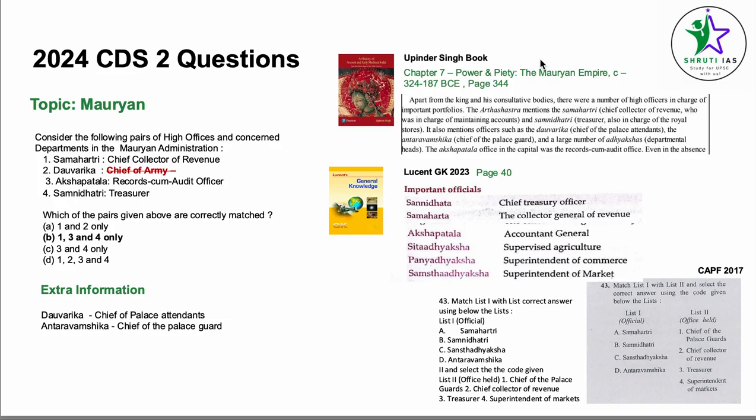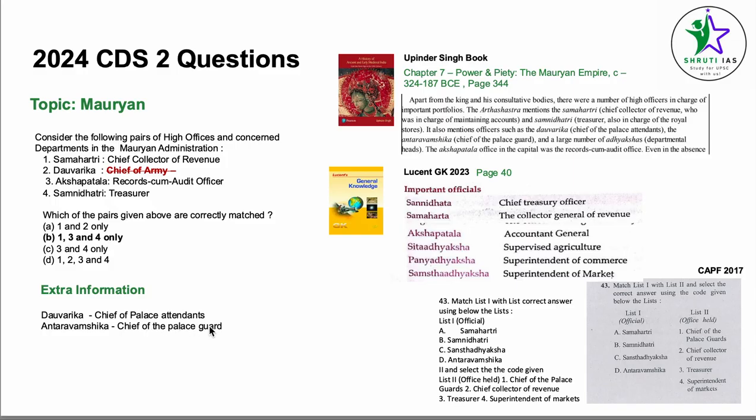Now let us see from where it is asked. So very clearly, if we see Chapter 7, Power and Piety, Upinder Singh book, Mauryan Empire, circa 324 to 187 BCE, page number 344. The Arthashastra mentions the Samahartri, Chief Collector of Revenue, was in charge of many accounts. Samnidhatri, Treasurer. It also mentions officers such as Dawarika, Chief of Palace Attendants, the Antarvamshika, Chief of Palace Guards, and a large number of Adhyaksha, departmental heads. The Akshapatala office in the capital was a records cum audit office. So this is getting answered from here.